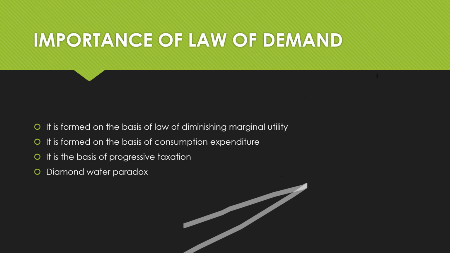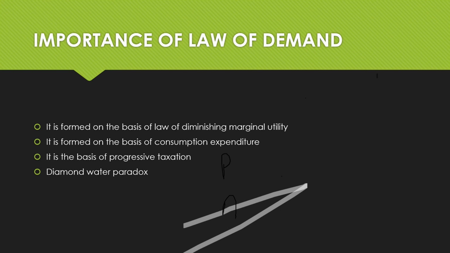Let's understand this better. Now, how is the law of demand connected to this? There's a very simple connection. Let's take an example to understand. Let's say there's one rich man. His name is P, and there's a poor person. His name is A.